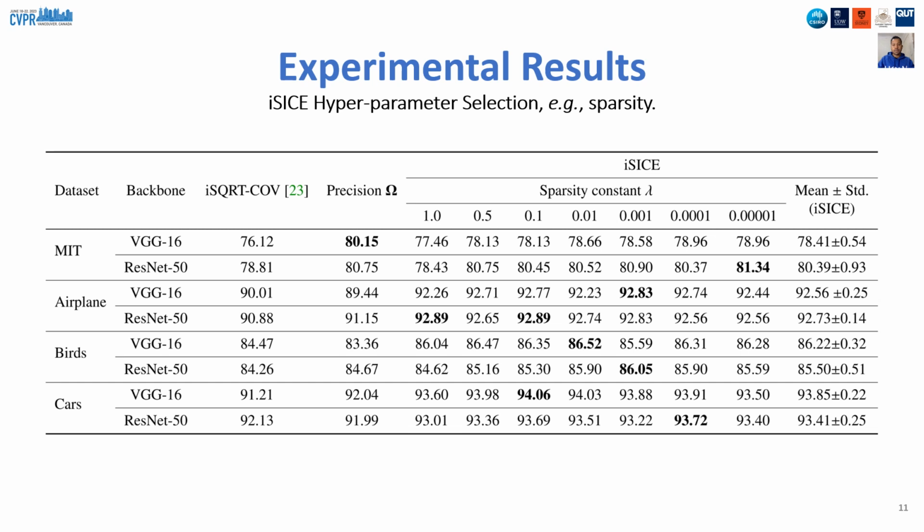We begin by experimenting on the iSICE hyperparameters across one scene and 3 fine-grained datasets, and 2 popular CNN backbones. We compare performance of iSICE with different combinations of these hyperparameters and select the optimal hyperparameters for different datasets. Here we show the performance of iSICE with various amounts of sparsity controlled by the sparsity constant lambda. We repeat the same experiment for the learning rate and number of iterations. Please see our supplementary materials for their details.